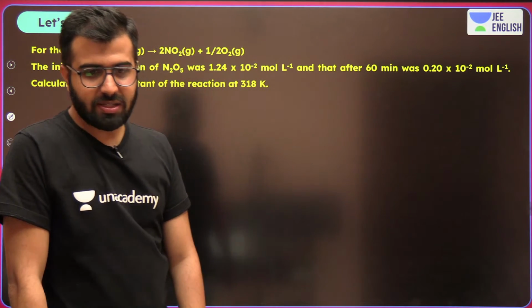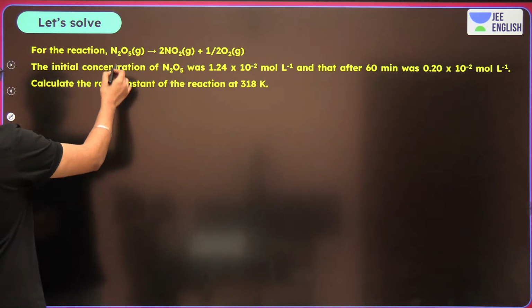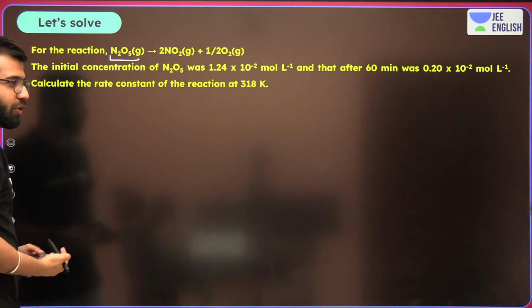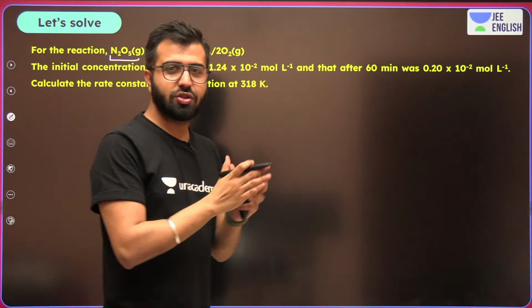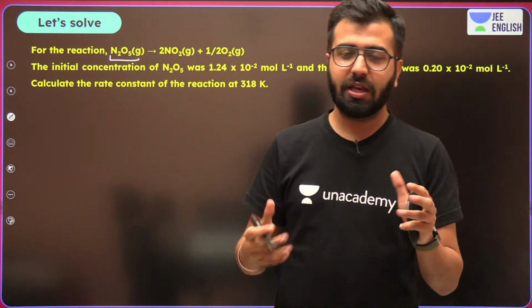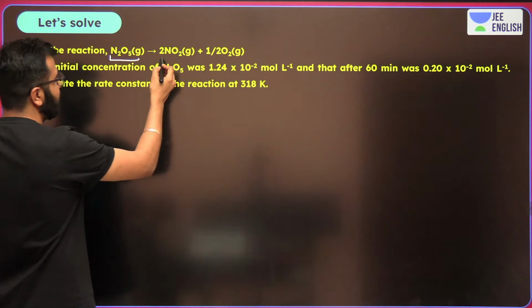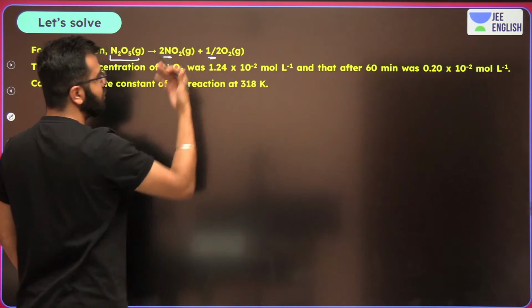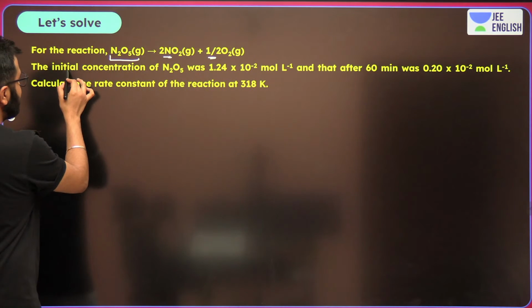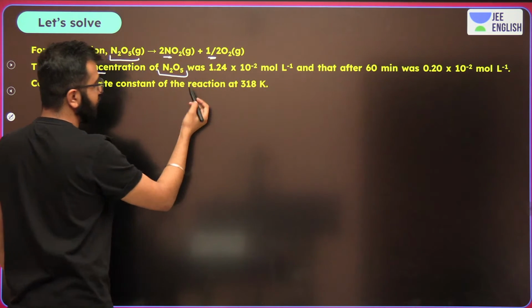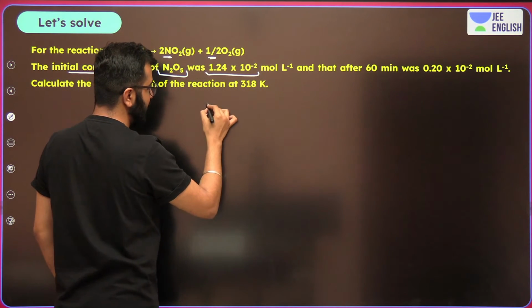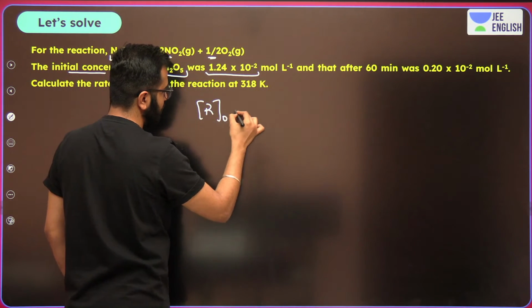Sarvesh is also here. Amazing. Now guys, pay attention. I've told you, right? This particular reaction is going to be there a lot of times in the JEE examination, in a lot of previous questions as well. So now N2O5 giving you 2 moles of NO2 and half mole of O2. Okay? The initial concentration of N2O5. This is the one. Guys, what is this? R0.